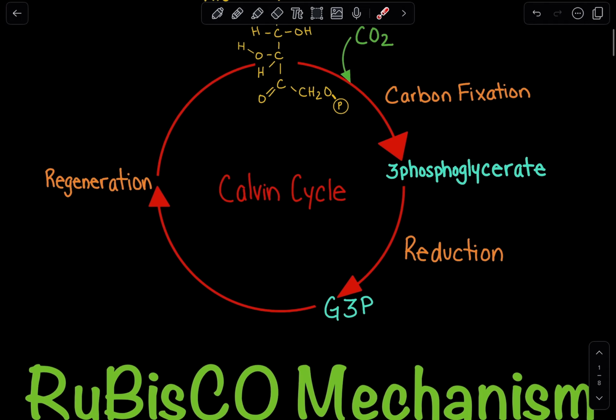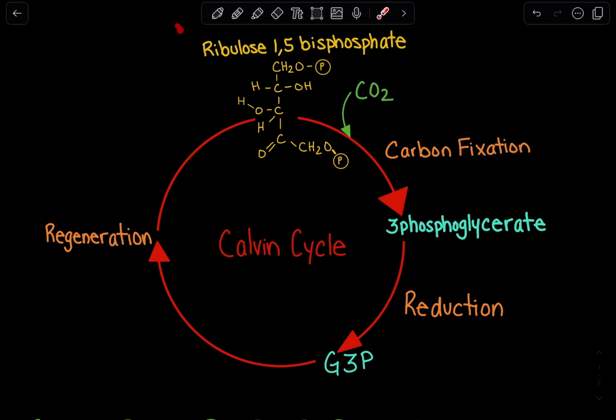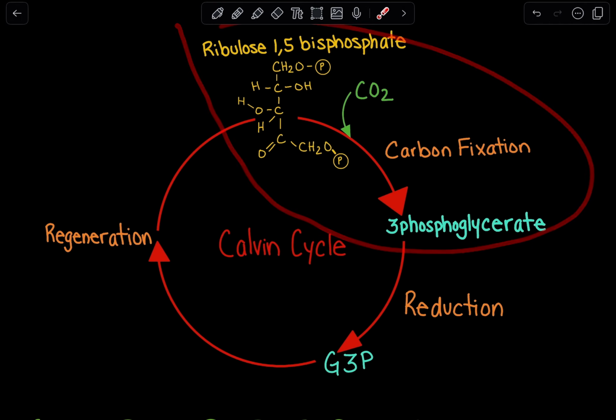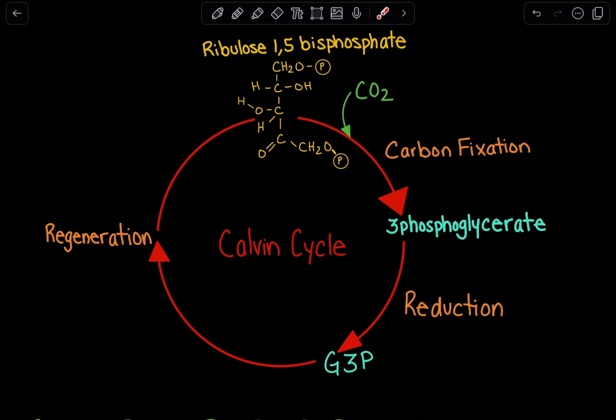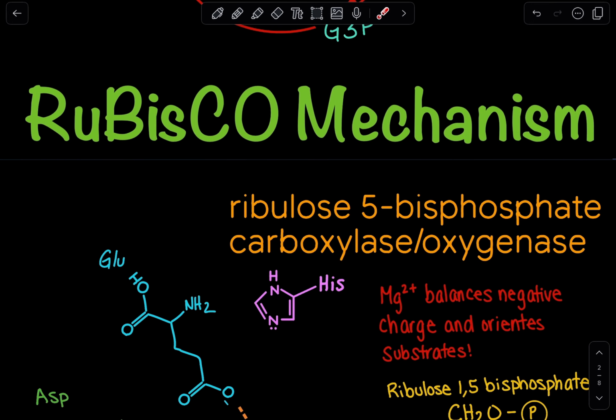Going back up here. So we have just completed this first step, which is carbon fixation. To complete the Calvin cycle, we have to undergo reduction and regeneration. And that is essentially the RuBisCO mechanism.